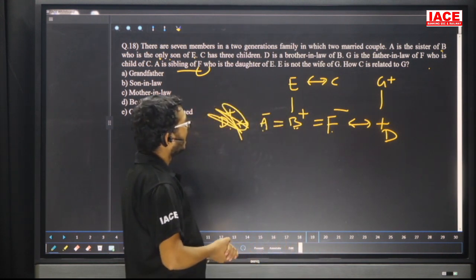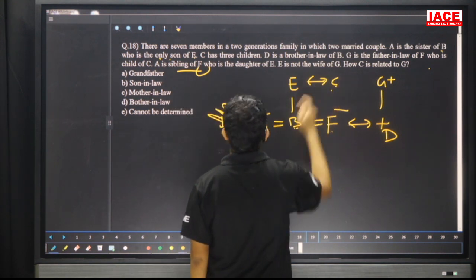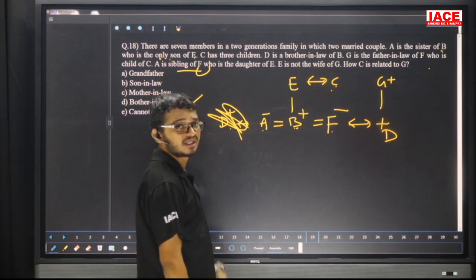Now the question is what? How is C related to G? But what is the gender of C? We don't know. The answer is what? Cannot be determined. Why? Because we don't know the gender of C.